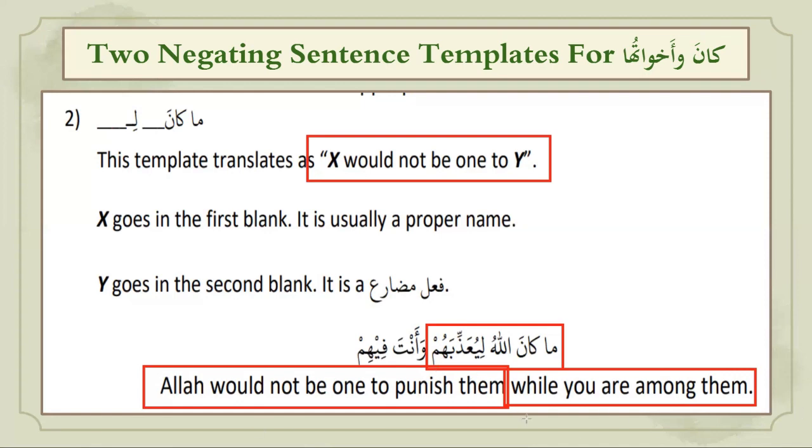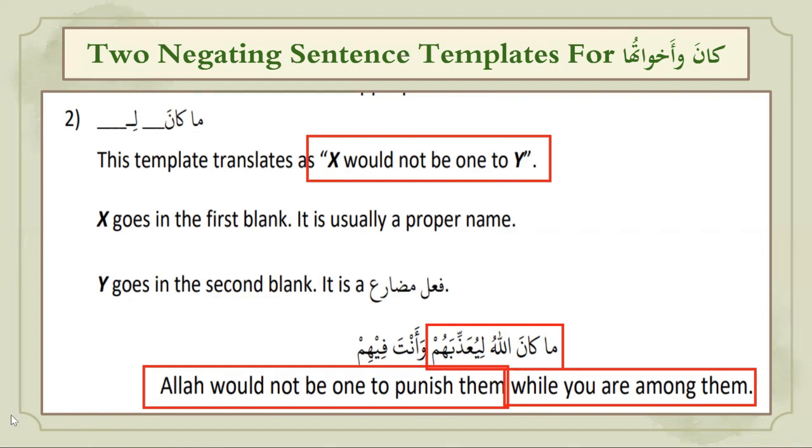So this is the second template, and in this second template you again have ma kana, then a proper name, and then li plus present tense regular form. Okay, and the translation is someone would not be one to do something.